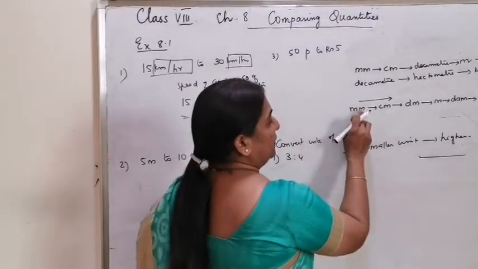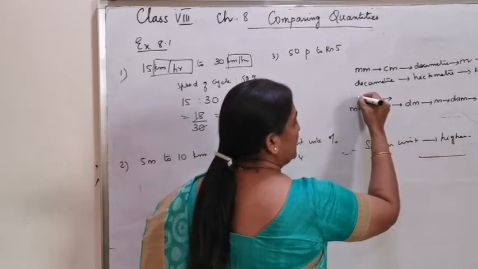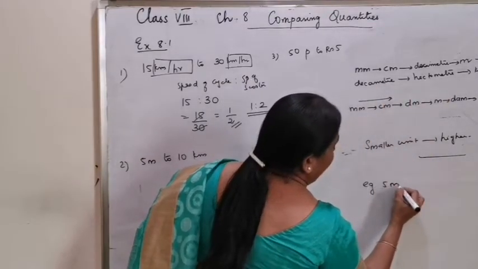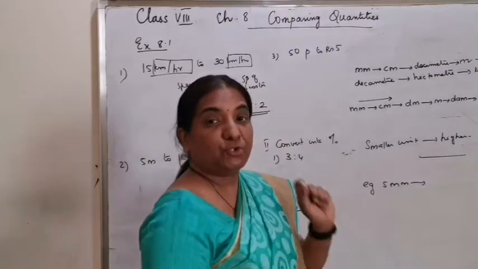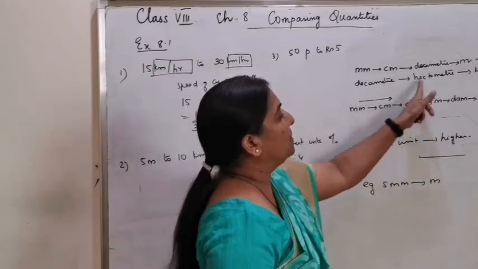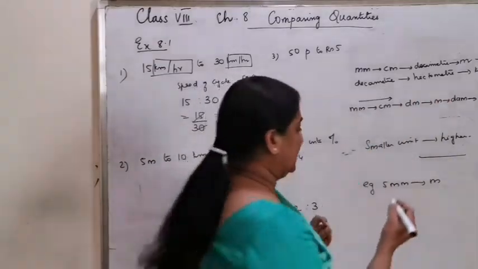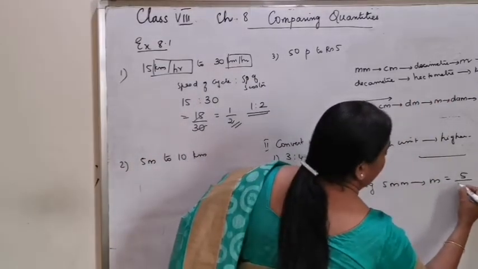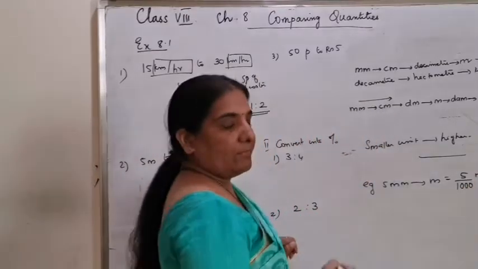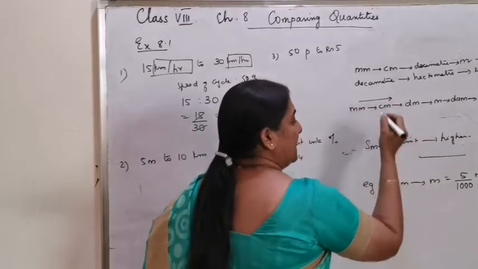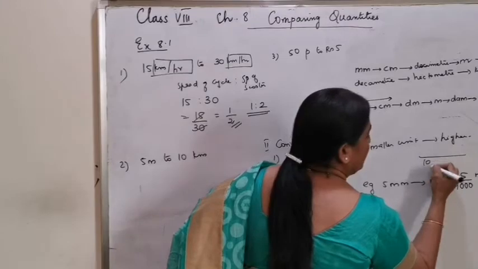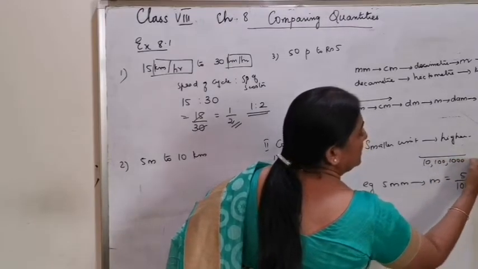For example, if 5 millimeter has to be converted into meter, you are moving 1, 2, 3 places to the right. That is the same as 5 by 1000 meter. So when you are moving towards the right, or from a smaller unit to a higher unit, divide by 10, 100, 1000, etc.